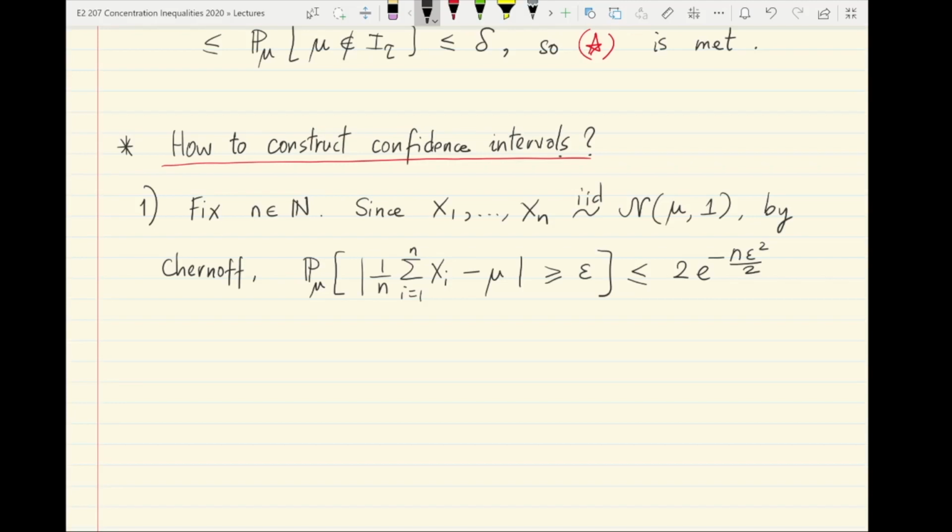This is the standard Chernoff bound for a Gaussian. Let us for shorthand denote the sample mean of the first n samples as x bar n.